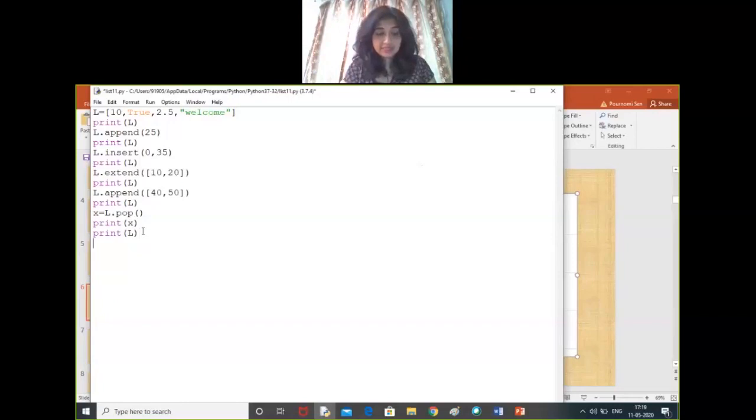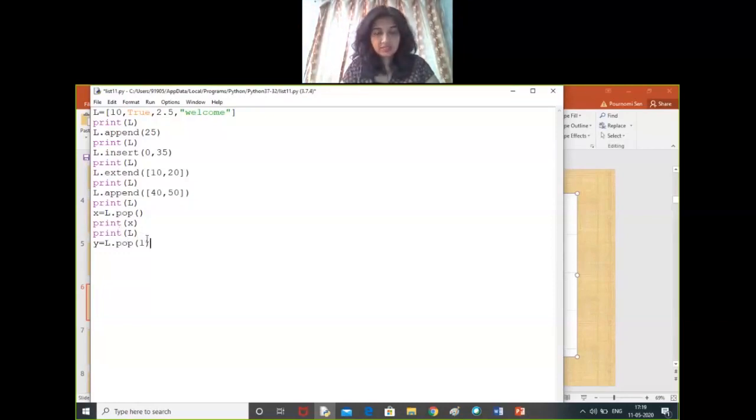Let's do it again. y equals L dot pop. This time we are providing some value. So we are providing the index value 1, so it will pop the element whose index value is 1.